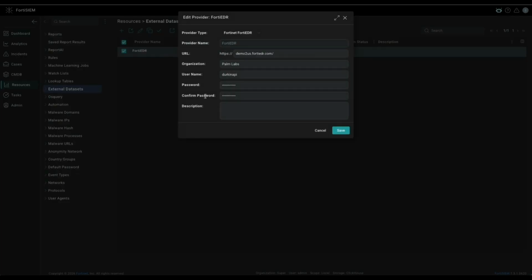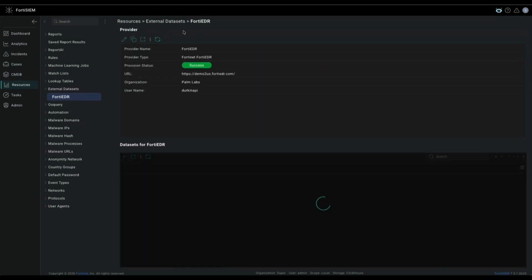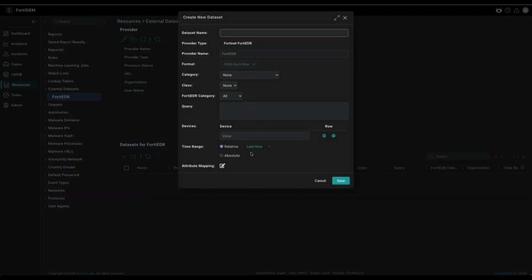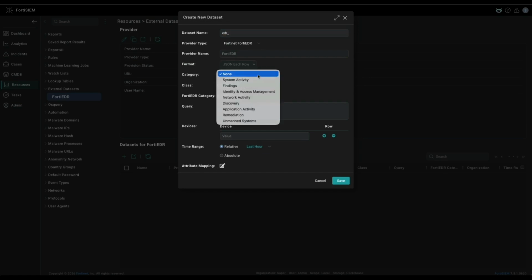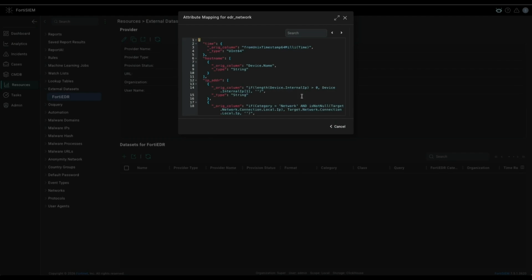Here, we are leveraging FortiEDR as an external dataset, which allows us to bypass the need to onboard raw logs into FortiSIEM. When creating the dataset, you specify the provider type, in this instance FortiEDR, along with the category, a specific query, and the desired time range. Once saved and provisioned, this integration is ready to query the last 30 days of network activity.